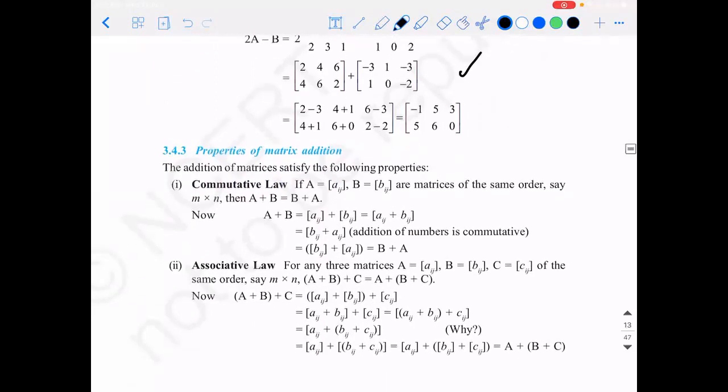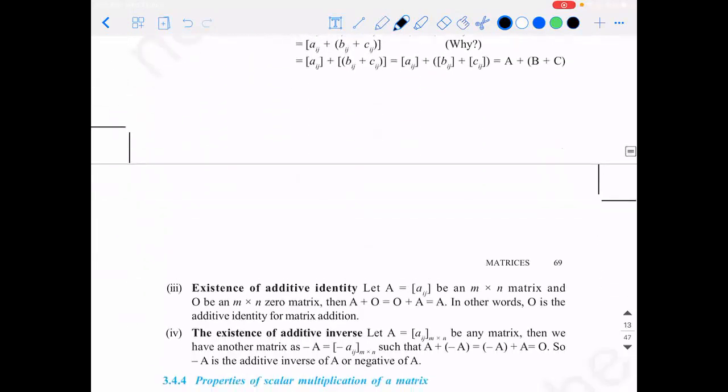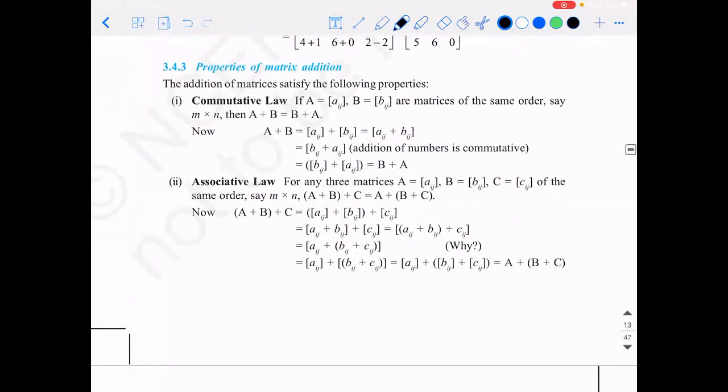After these two operations are over, we need to know all the properties associated with them. Generally, when we say properties, the laws that are associated are commutative law, associative law, distributive law. So what do you mean by commutative law? It's the reverse operation, right? A plus B and B plus A are said to be commutative. If A and B are matrices of the same order, then A plus B is the same as B plus A. Well-known fact, right? You add 1 to 2 or 2 to 1, both give you the same value. Hence, it is the same.